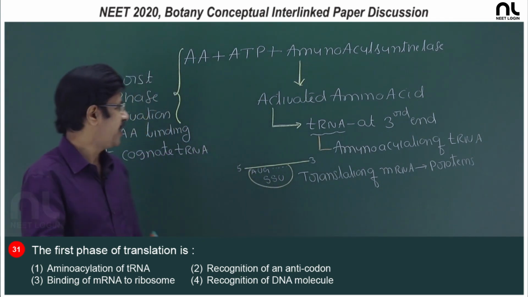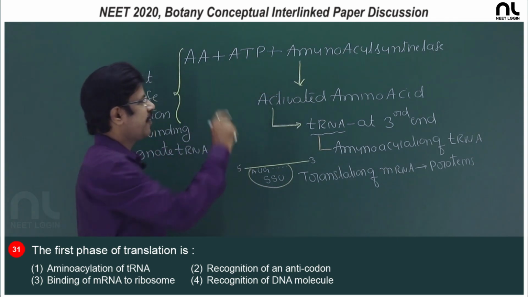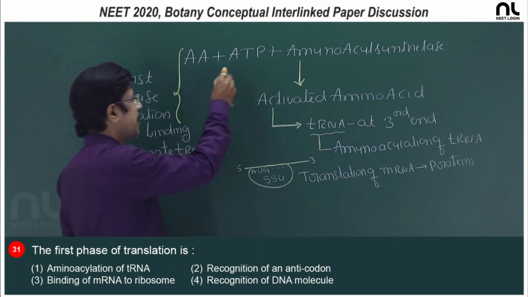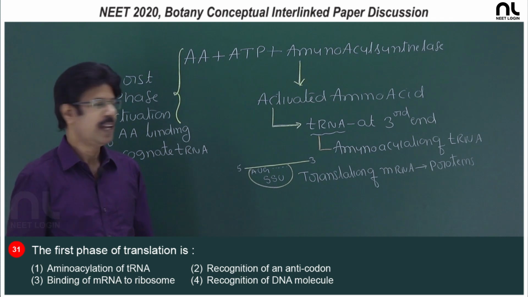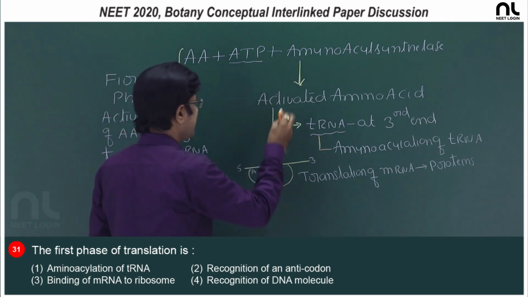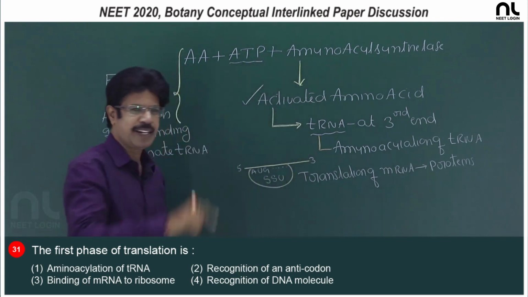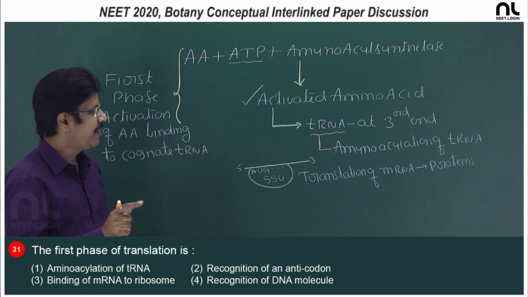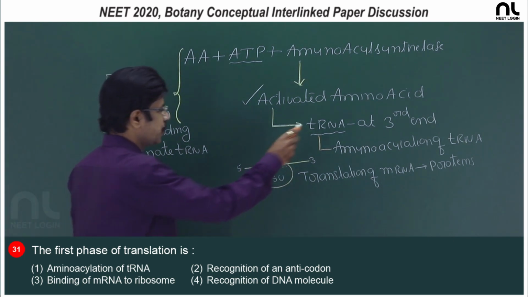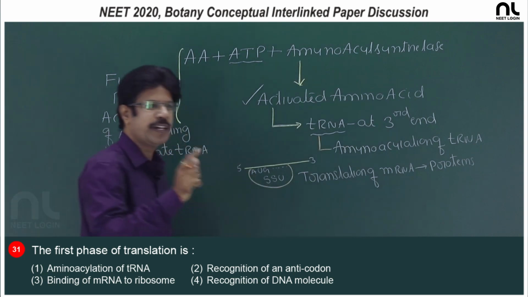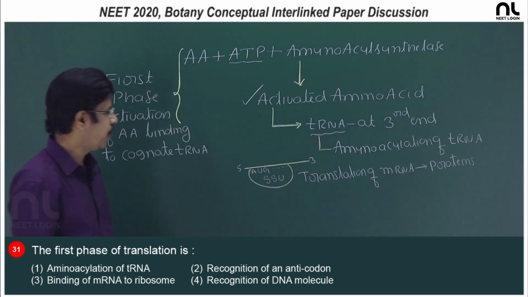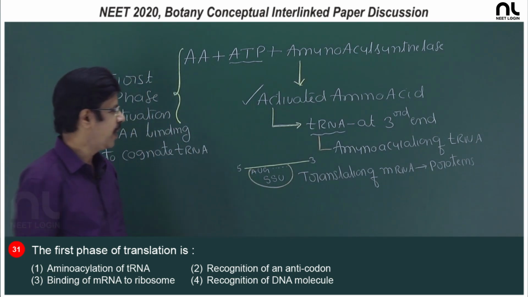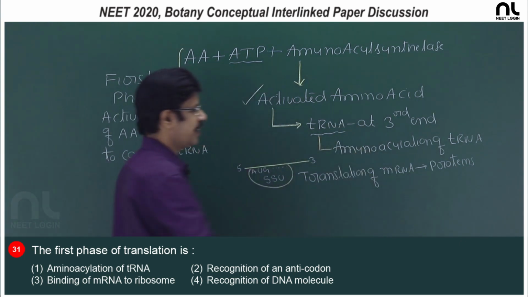And the amino acid present in the amino acid pool is activated in presence of amino acyl synthetase by utilizing ATP. And this amino acid is said to be what? Activated amino acid. The activated amino acid binds to the 3' end of the tRNA, the cognate tRNA. What do you call it? Charging of the tRNA or amino acylation of the tRNA.